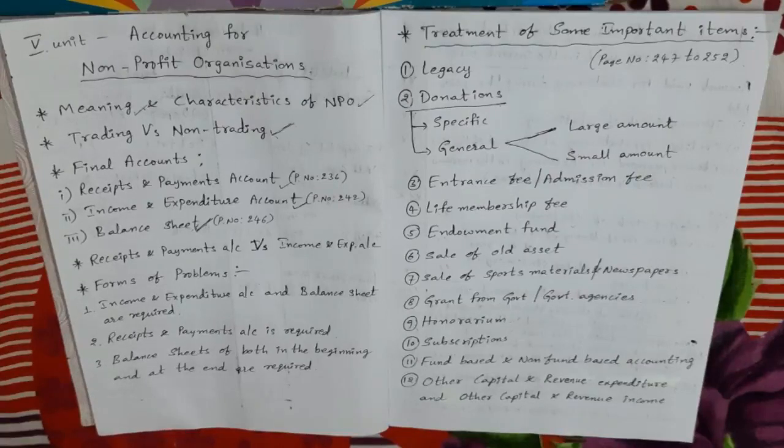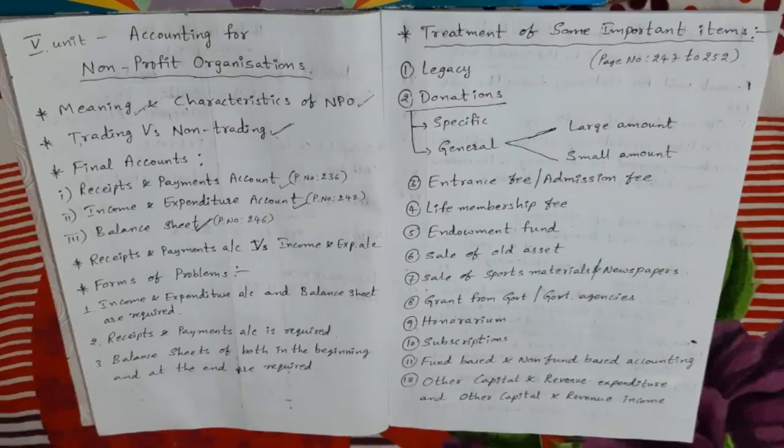The balance sheet of non-profit making entities is prepared in the usual way, showing all the assets on the right hand side and all the liabilities on the left hand side. The term capital is not to be found.